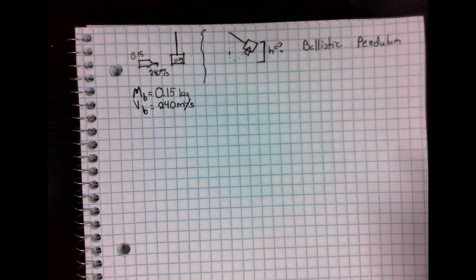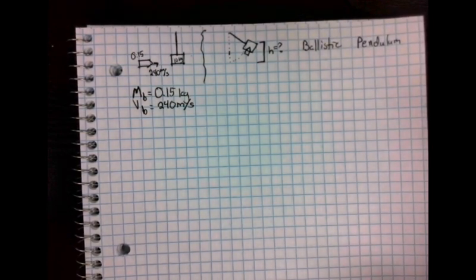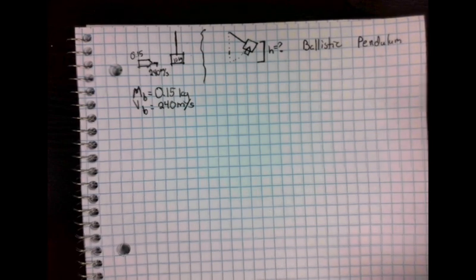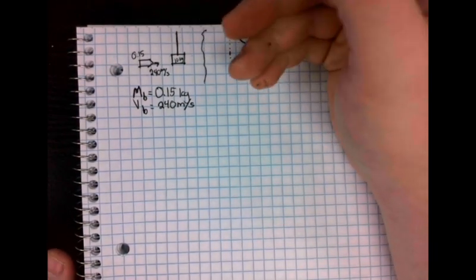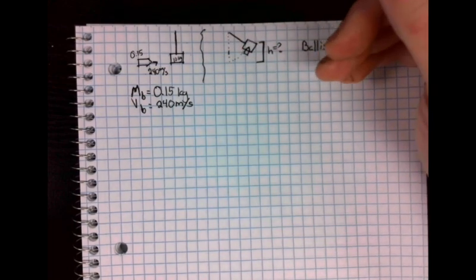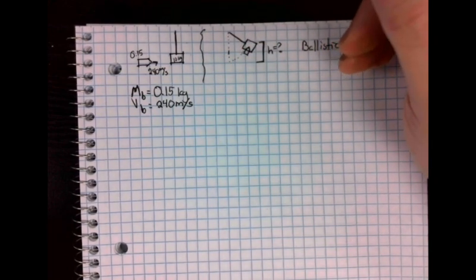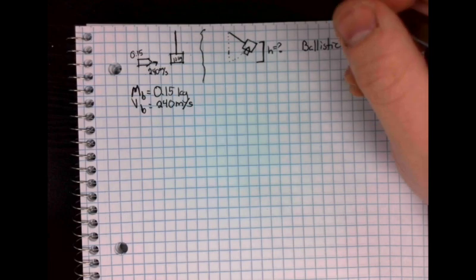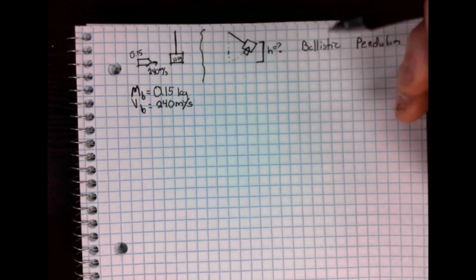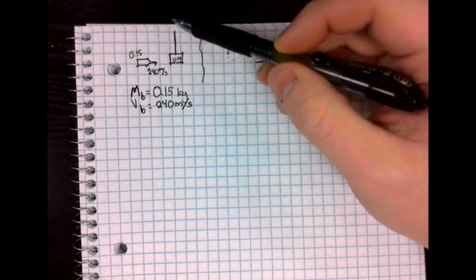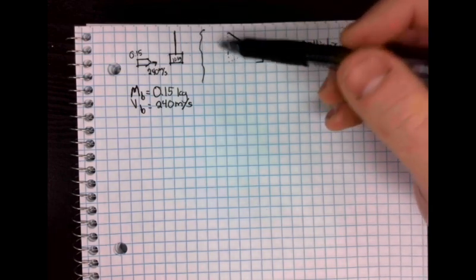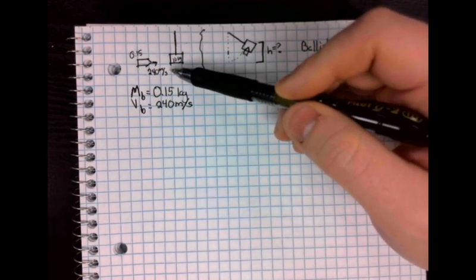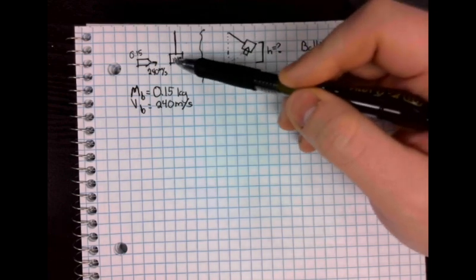But instead of it being fired into a block and just passing through, or embedding in it and going flying off of the table, we have it suspended by a string. The length of the string is kind of irrelevant for our purposes. We're going to assume that it's an infinitely long but also massless string. It's just a string going up to something, vertically suspended, so that if it gets hit, it will swing backwards.